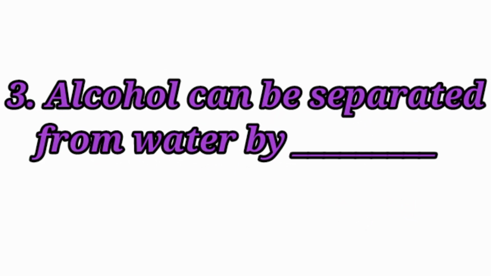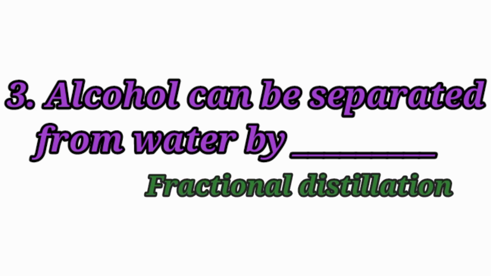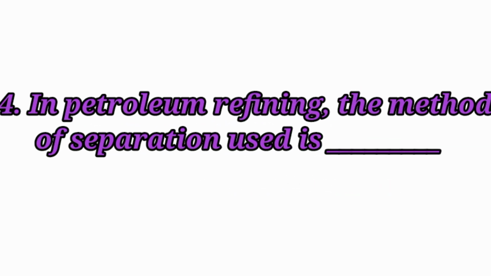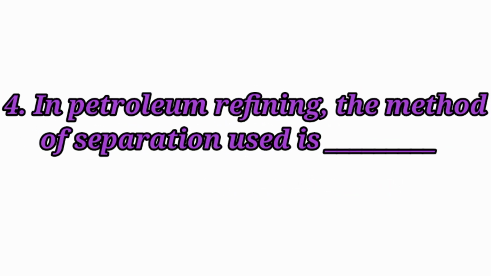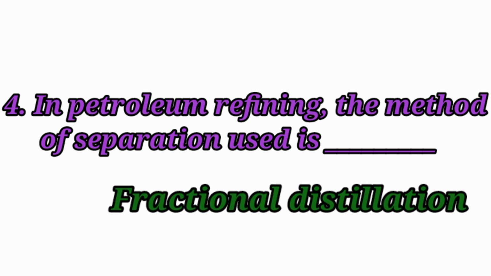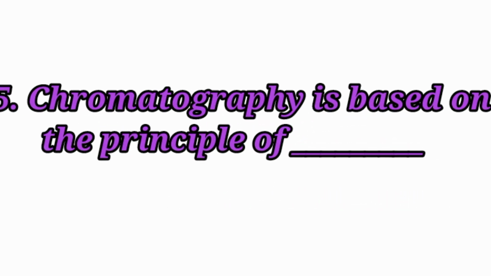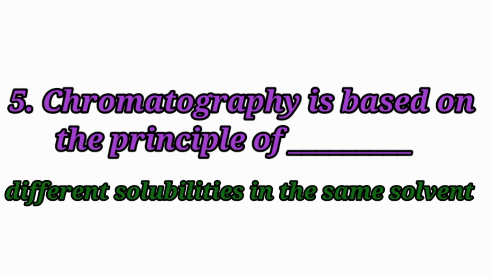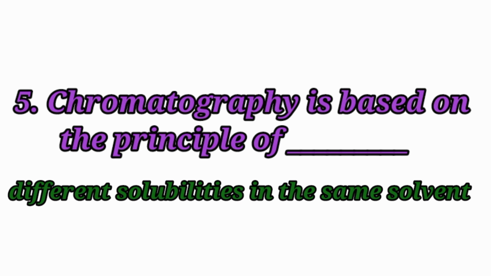Alcohol can be separated from water by dash. Answer, fractional distillation. Fourth question. In petroleum refining, the method of separation used is dash. Fractional distillation. In petroleum refining, the method of separation used is fractional distillation. Chromatography is based on the principle of dash. Answer, different solubilities in the same solvent.